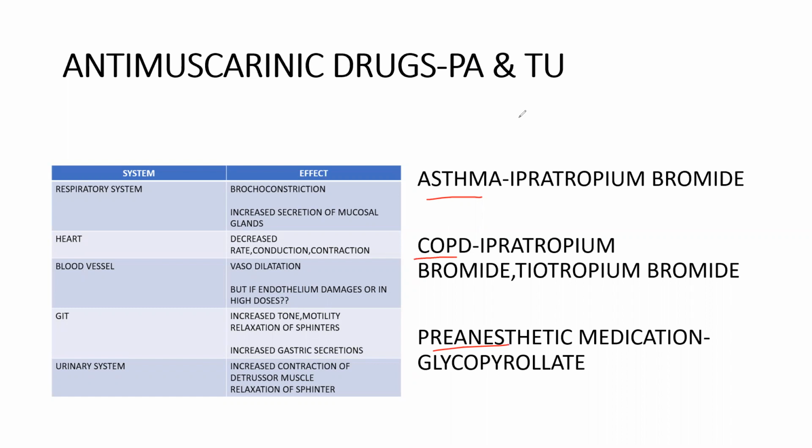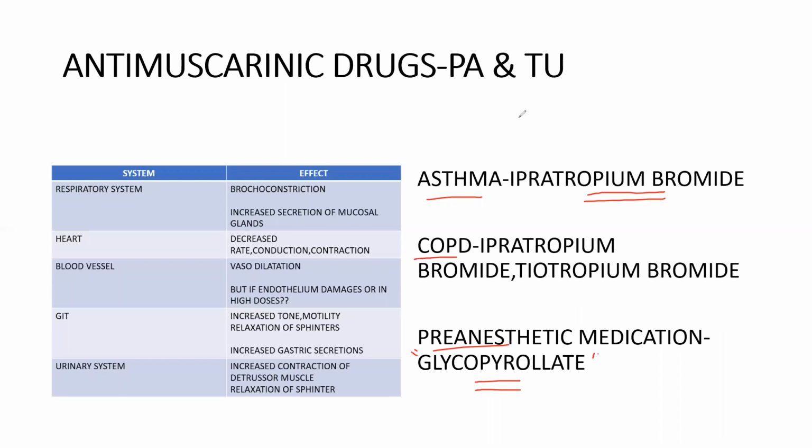For asthma, we use ipratropium bromide along with salbutamol in nebulized form. In COPD, we use ipratropium bromide and tiotropium bromide. And as a pre-anesthetic medication, we use glycopyrrolate in order to decrease the secretions. We actually used it before the invention of non-irritant inhalation anesthetic gases.